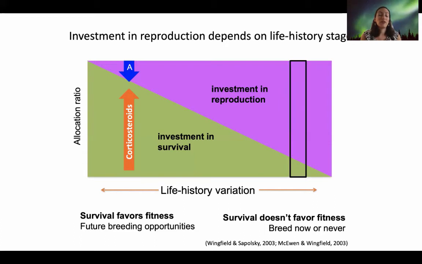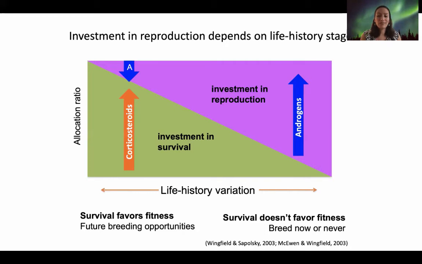But organisms on the other spectrum of life history, where they don't have any expectations for future reproductive events, but reproduction is either now or it won't happen at all, in that case, a stressful event will not decrease reproduction, and they will continue producing sex steroids even if there are stressful conditions. So in that case, they might be insensitive to the stressor, and they might not release corticosteroids in response to the stress.